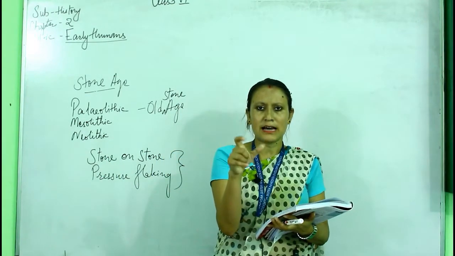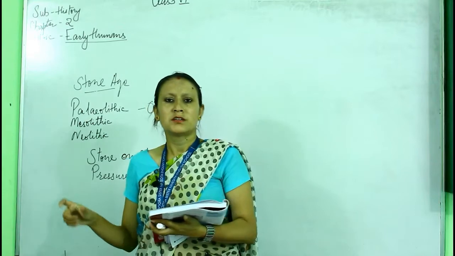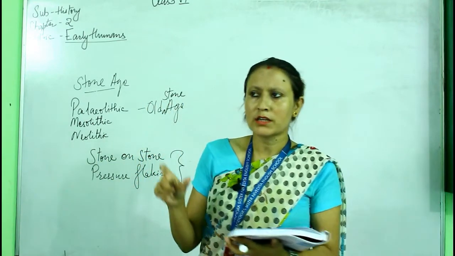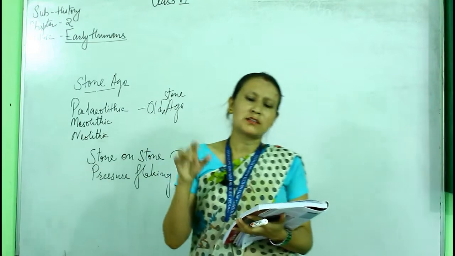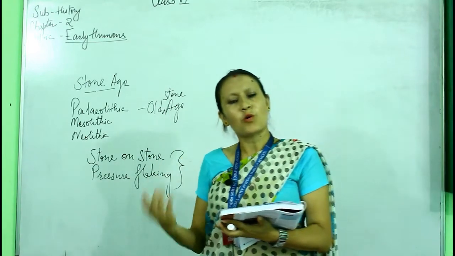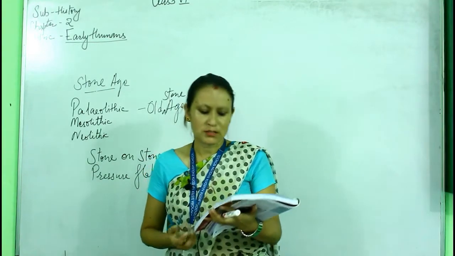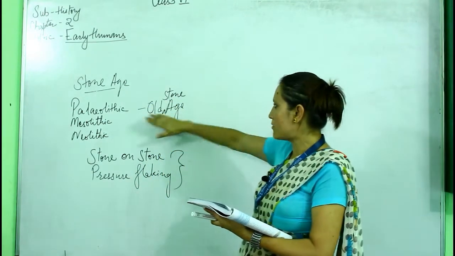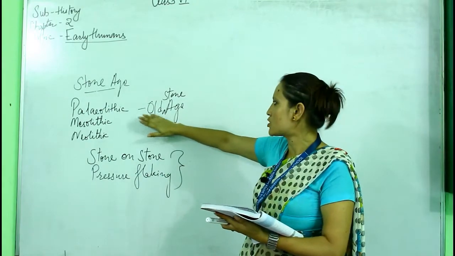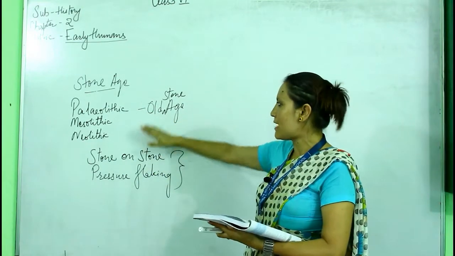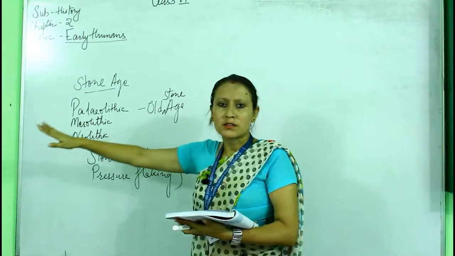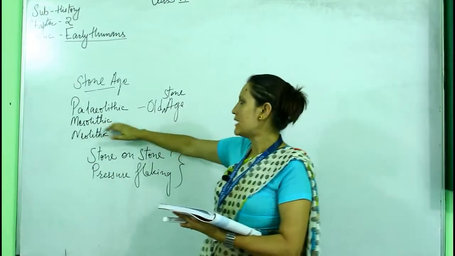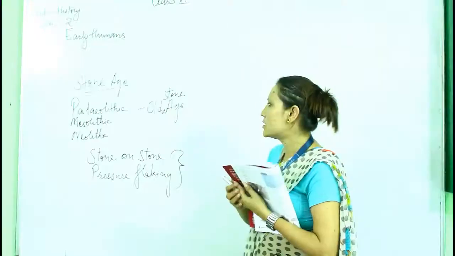So Bhimbetka has been discovered in Madhya Pradesh, and it has been declared a World Heritage Site by UNESCO. Now, these were all about the first Stone Age, the Old Stone Age. Understood? Now, the next one after the Paleolithic Age, another age started, known as the Mesolithic Age, or the Middle Stone Age.